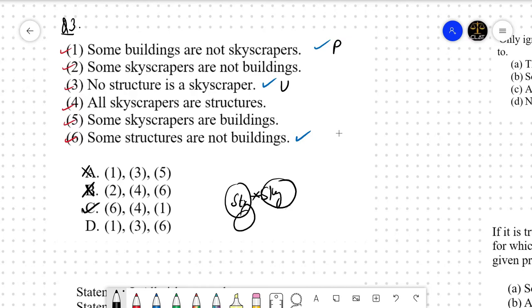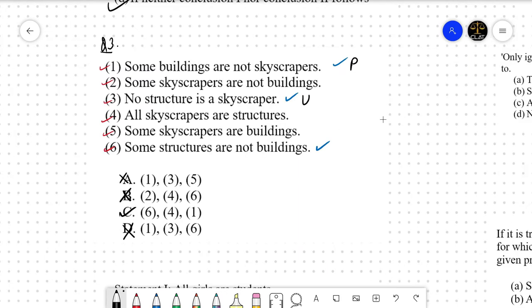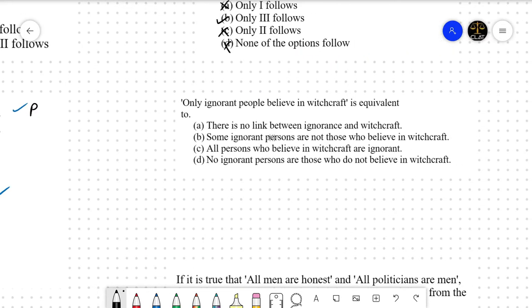Let me make the building like this in this Venn diagram. Some structures are buildings. At least one building is not a skyscraper, and no structure is a skyscraper. But the conclusion, some structures are not buildings, is contradicted here, right? Some structures are buildings in this Venn diagram. Statement 6 is not true in each of our Venn diagram cases. That is why it is not the correct option, and hence C is the correct option. Okay, so now let us move to question number 4.